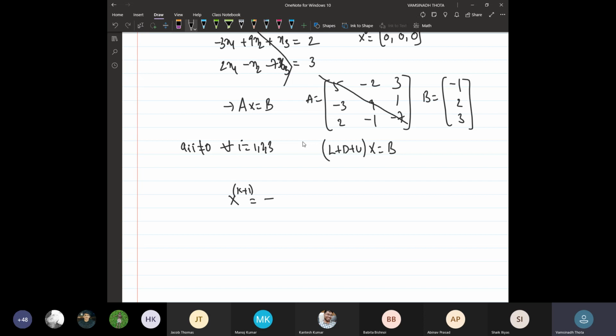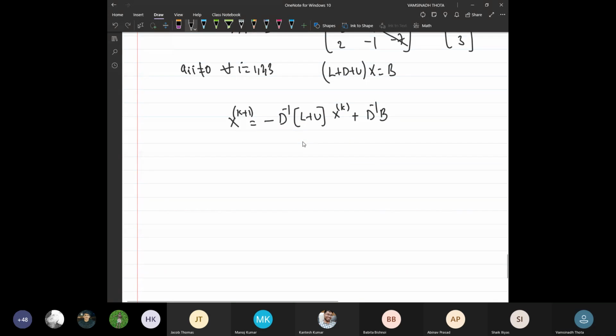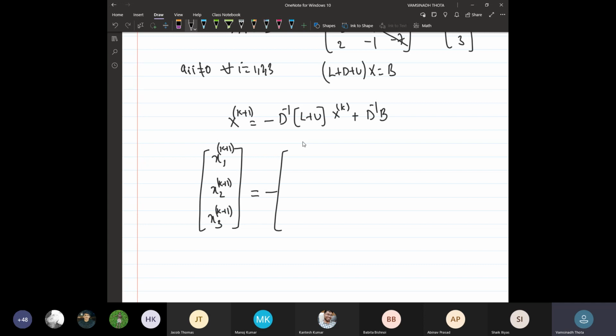X(k+1), the (k+1)th iteration, is given by minus D inverse times (L plus U) times the kth iteration values plus D inverse times B. So in the matrix form, what will we get? The (k+1)th iteration for the first variable, the second variable, and the third variable can be evaluated as minus D inverse.